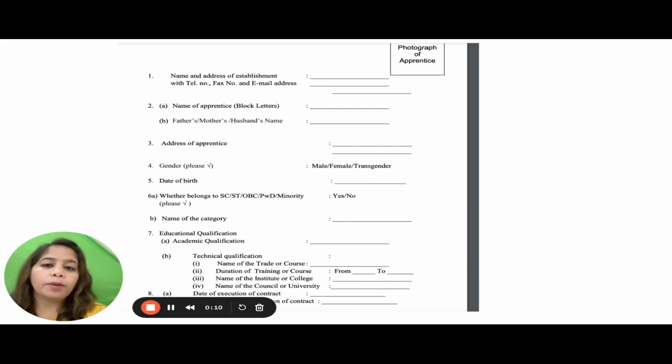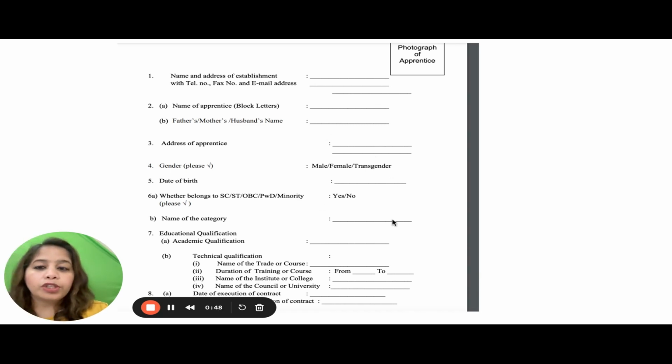We saw how to update the attendance in the apprenticeship portal. Now we will see how to update the contract in the apprenticeship portal. A contract is required 100% if it is a designated trade, and optional for an optional trade. It is only required if you want the benefit of the NAPS scheme, meaning you want the government to pay you a stipend up to 1500 rupees back. Then you need to upload the contract for NAPS, and in the portal you need to mention whether it is NAPS or not NAPS for the optional trade also.